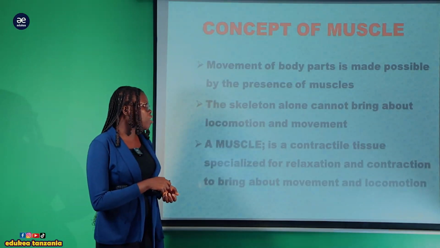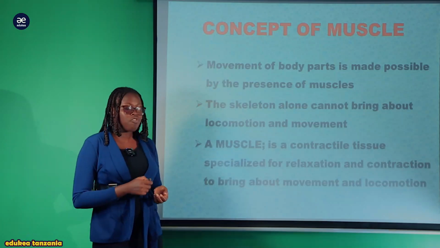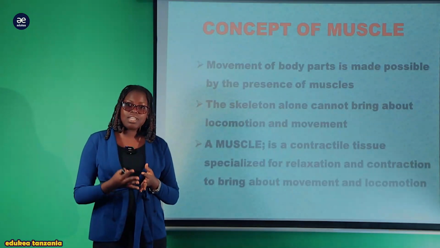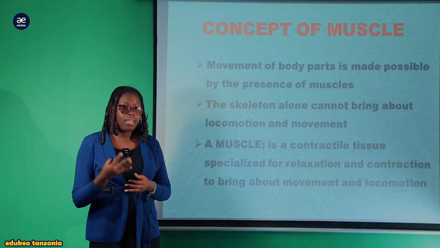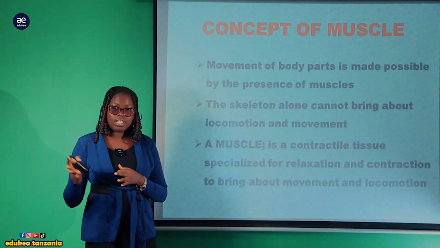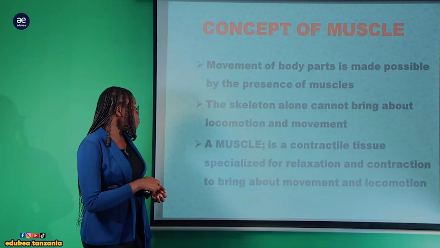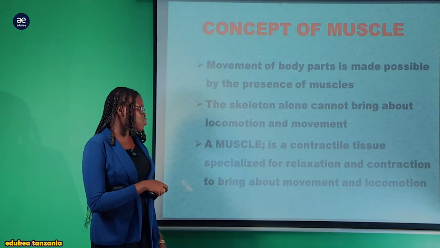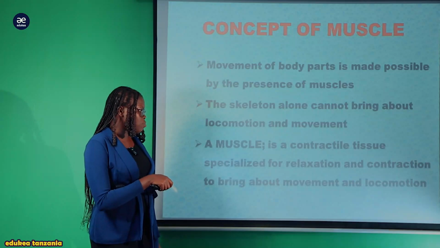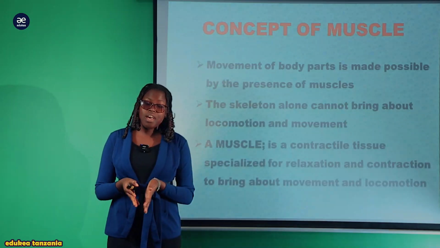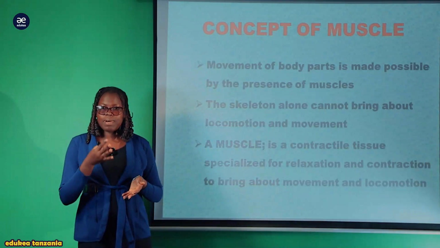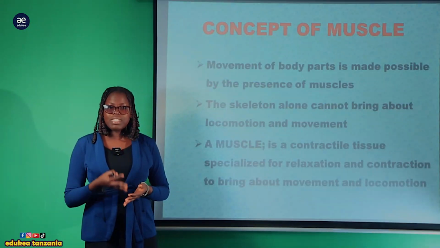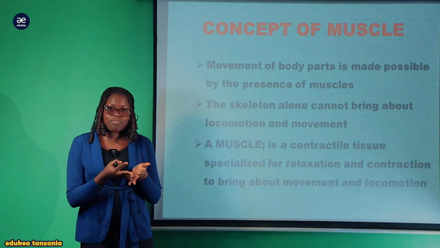Now, the skeleton alone cannot bring about locomotion and movement until it is supplemented by muscles as well as joints and other components. A muscle is a contractile tissue specialized for relaxation and contraction to bring about movement and locomotion. So, in order for muscle to bring about movement, it must contract and relax. Take an example of the muscles found in